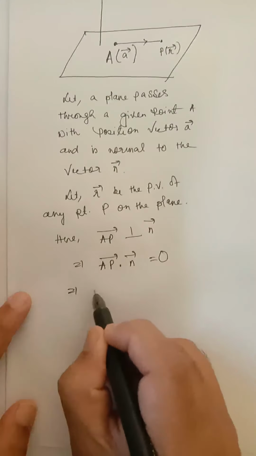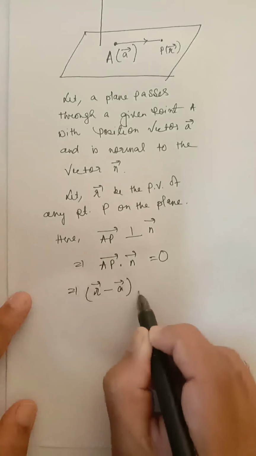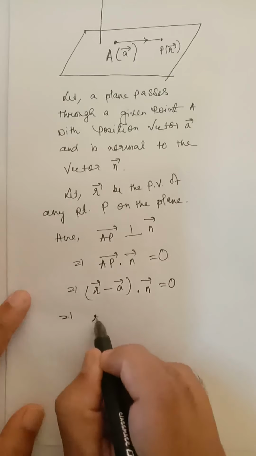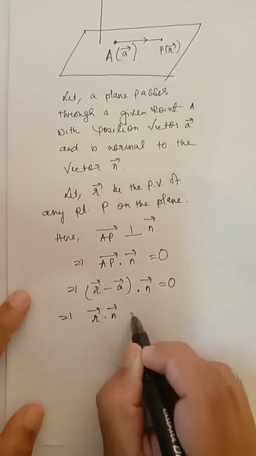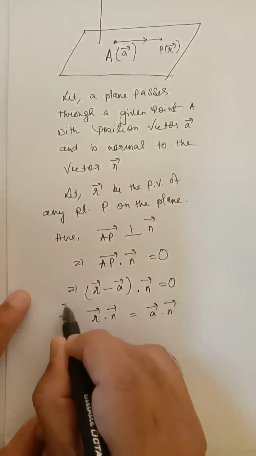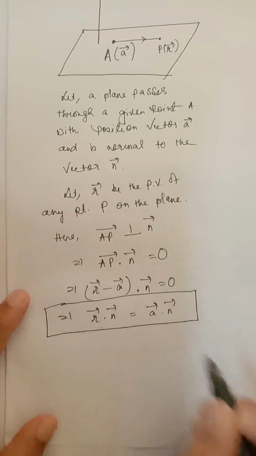AP vector equals the position vector of P minus the position vector of A, dot n vector, is equal to 0. Or we can say R vector dot n vector is equal to A vector dot n vector, which is the required equation of the plane in vector form.